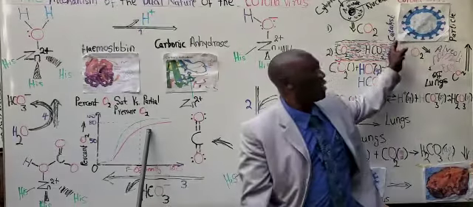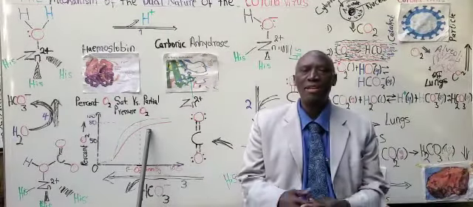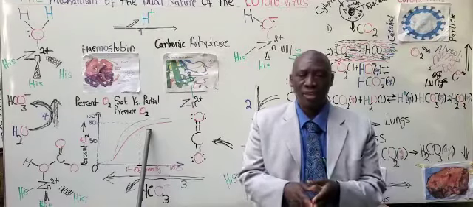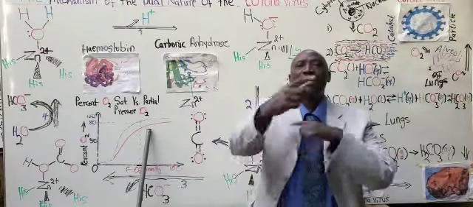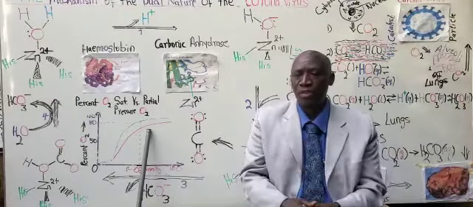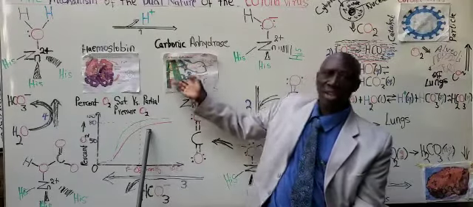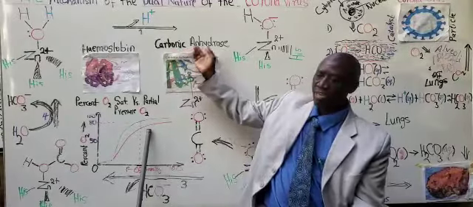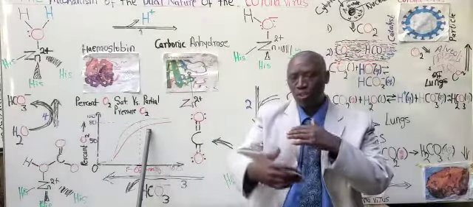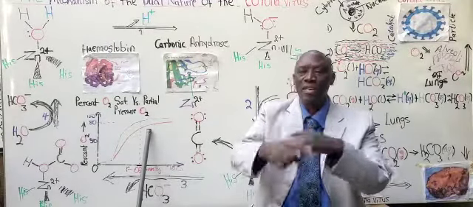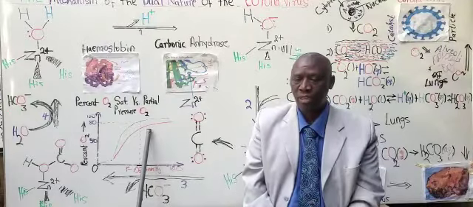Number two, the coronavirus behaves like a catalyst. A catalyst speeds up the rate of chemical reactions. In the human body, the catalyst is known as carbonic anhydrase. Carbonic anhydrase, an enzyme, a biological catalyst that speeds up the rate of chemical reactions.